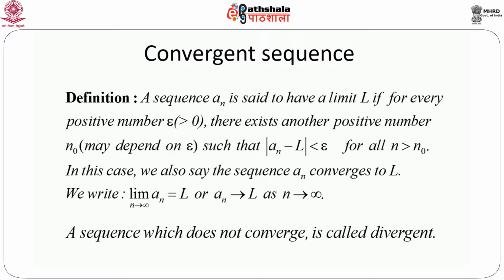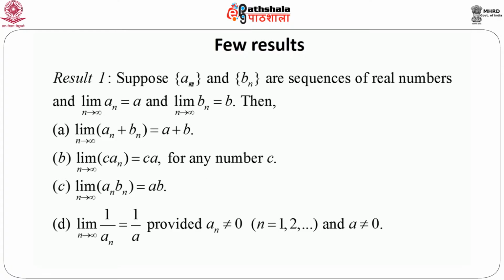In this case, we also say that the sequence a_n converges to L, and the notation that we use is limit n goes to infinity a_n equals L, or a_n tends to L as n goes to infinity. The basic idea is that as a_n approaches L, the difference between a_n and capital L should be less than any arbitrary positive fixed quantity. And we say that a sequence is divergent if it is not convergent. So the definition of divergence is very simple. Let us consider a few results.